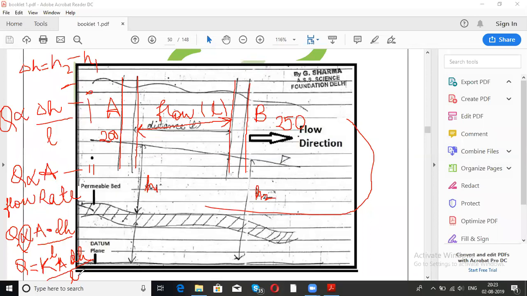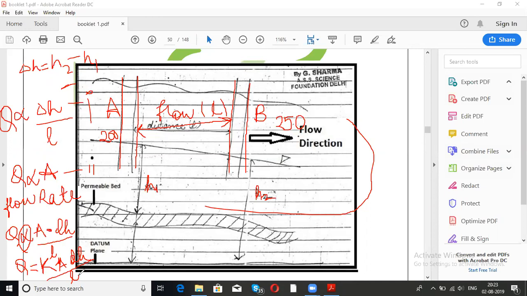A is the cross-sectional area of the aquifer, the cross-sectional area of the material, not wells, the aquifer, guys. Do you know what an aquifer is? Lokesh, have you joined late? An aquifer is a geological formation which is having water.